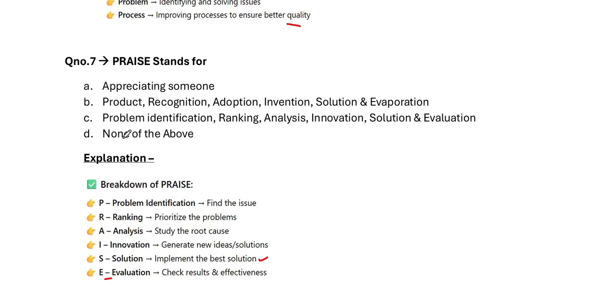Why other options are incorrect? Because option A, appreciating someone, general meaning. So it is not technical. Option number B, product recognition, adoption, invention, solution and evaporation. Incorrect explanation of PRAISE. Option C, this is the correct answer. Problem identification, ranking, analysis, innovation, solution and evaluation.